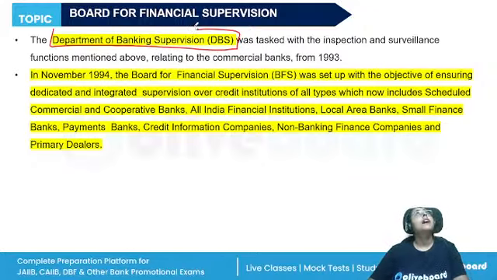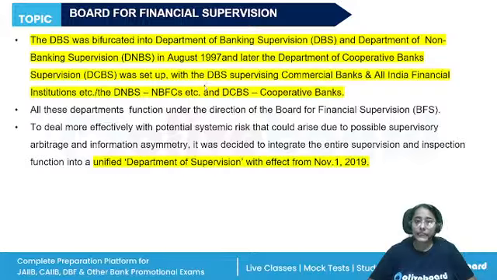We also have the Department of Non-Banking Supervision. A Board for Financial Supervision was set up with the objective of ensuring dedicated and integrated supervision over the credit institutions. This was done in 1994. Then in 1997, it was bifurcated, divided, into the Department of Banking Supervision and the Department of Non-Banking Supervision. And then later on, the Department of Cooperative Bank Supervision was also set up.